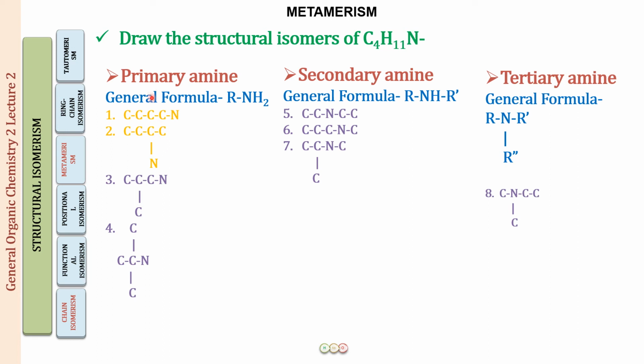Next we have 1 and 2. We have the functional group at position number 1, and we have the functional group at position number 2. Again, what isomerism is it? It is going to be positional isomerism.